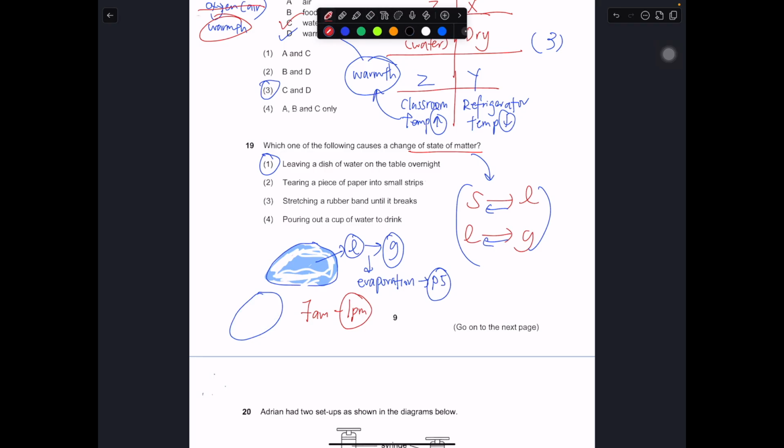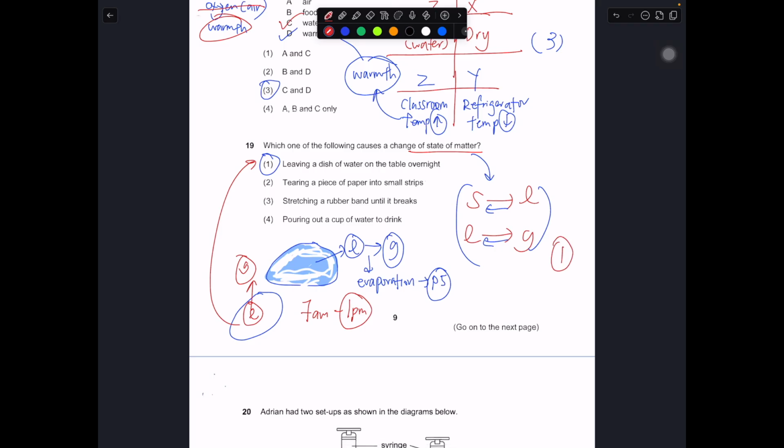Why? The puddle of water that exists in the liquid state actually changed to a gas, and it actually becomes part of the air. So this is what we mean by change of state, or in this case, evaporation in short. So the answer is number 1.